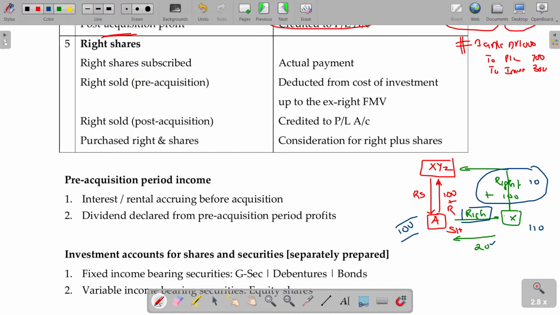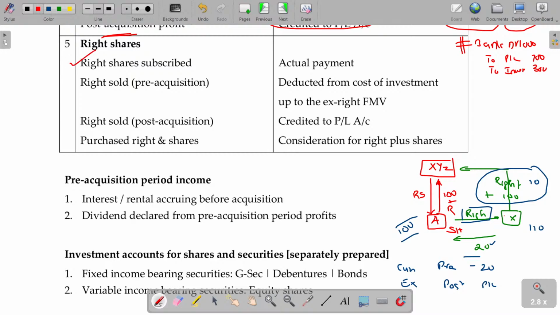There you might have studied the cum dividend and ex dividend. Pre-acquisition or post-acquisition. Similarly, cum right and ex right. If it is the cum right, it will be subtracted from where? Means out of pre or post. I name this cum right and this may be ex right. In case of cum right, this value is already included, so you have to subtract this 20 from here. In case of ex right, this 20 rupees can be transferred to the P&L account.